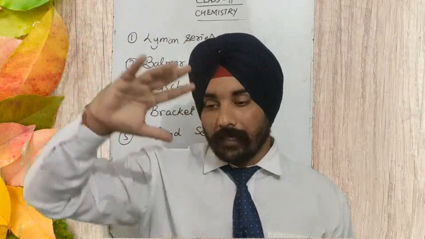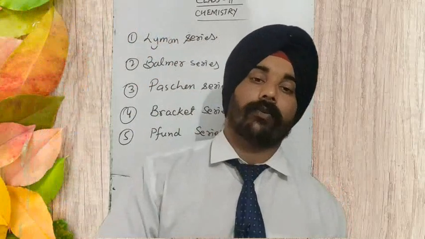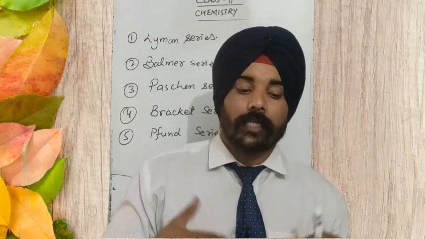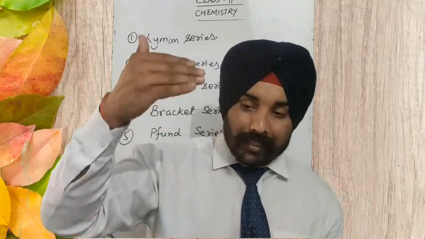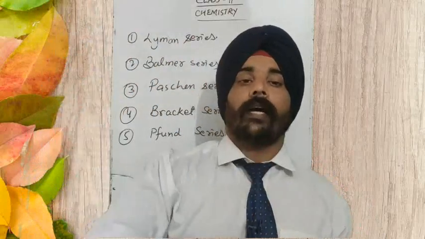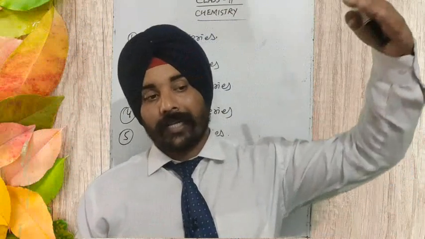There they stay for 10 to the power minus 8 seconds and return to their original states. Which series is produced depends upon this transition of the electron, from where to where it goes.